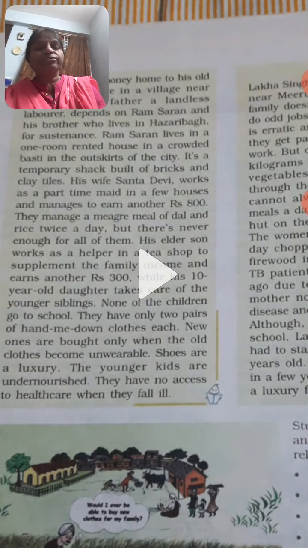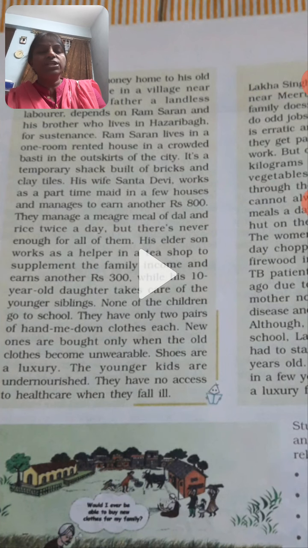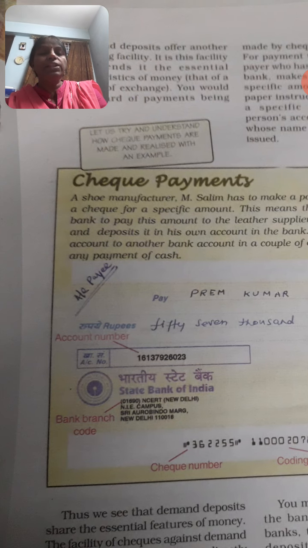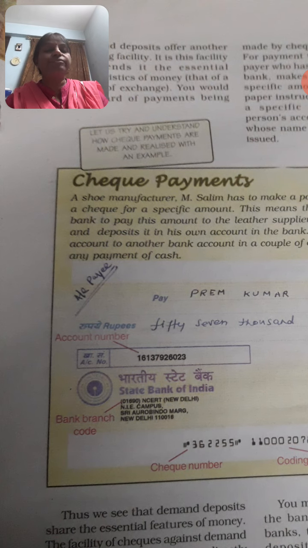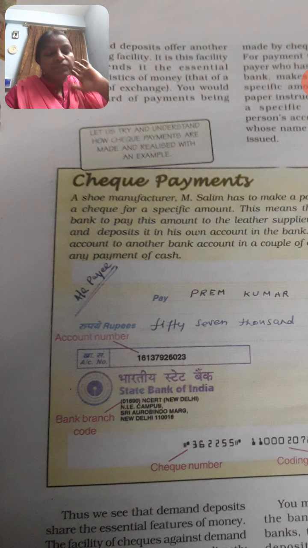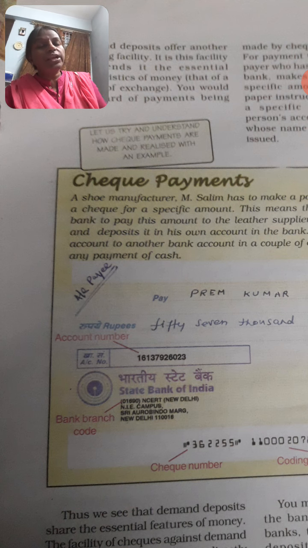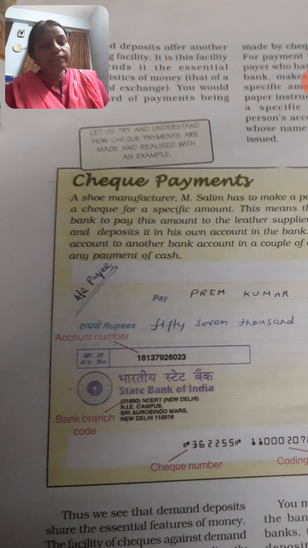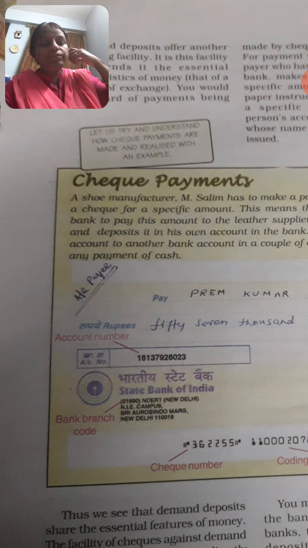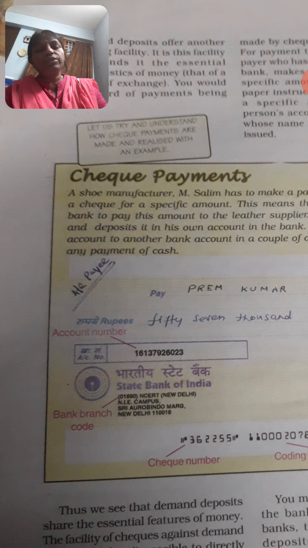The bank gives us a check facility that we use to fulfill our needs or for making deferred payments. It is the facility which lends it the essential characteristic of money, that money is a medium of exchange. And we will see how payments are made by checks; this picture will show you.